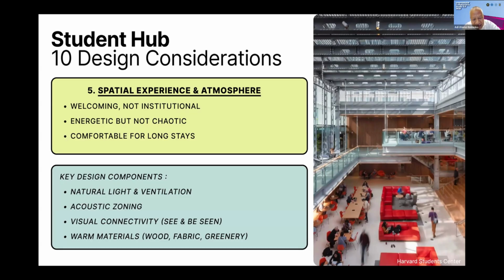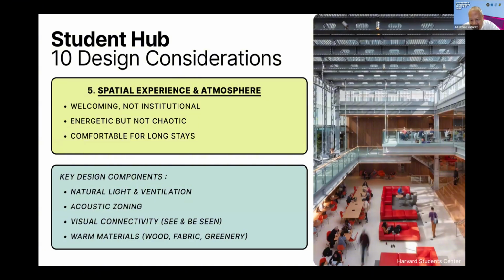People like to see and to be seen. Even someone who is working or studying alone, they should feel that they are not really alone in that space. And we could have also other things like materials, maybe we could use warm materials to make it warmer.